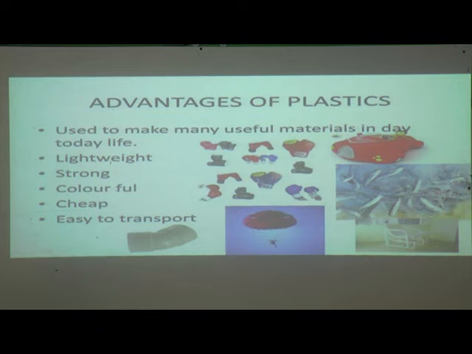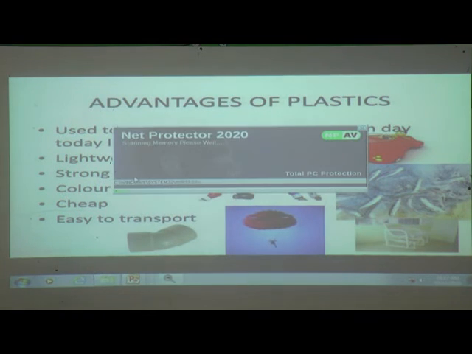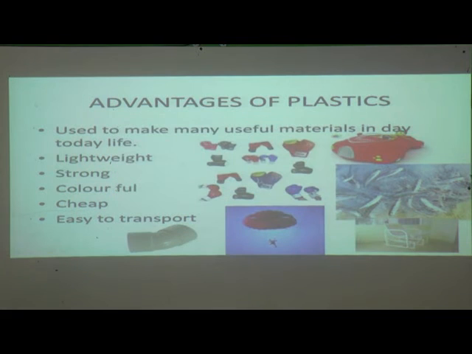And here you can see plastic nets, plastic chairs, plastic pipes, and toys. Why are we using plastic? Because it is lightweight, not heavy, and we can handle it easily. It is strong. Even if used a lot or daily, it will not break down. Also, it is colorful. We can get these plastic things in many colors.